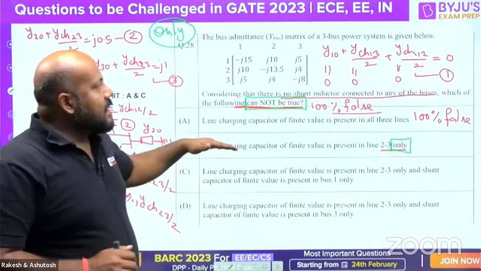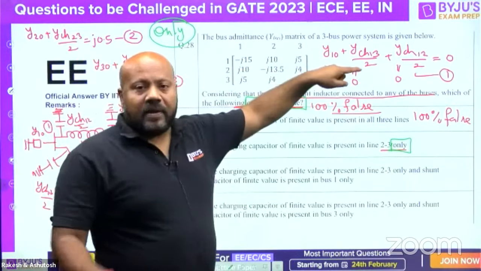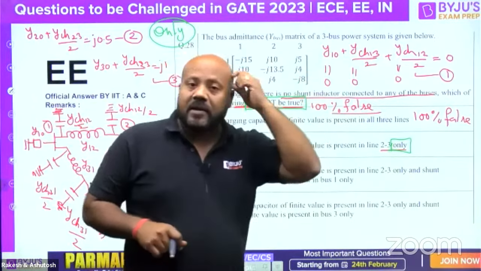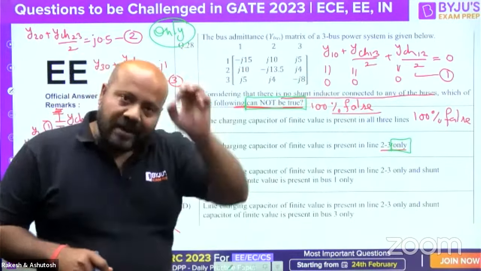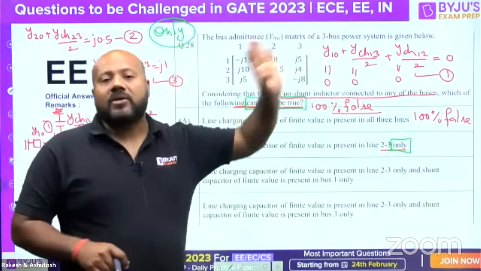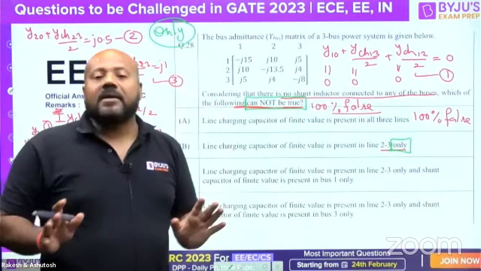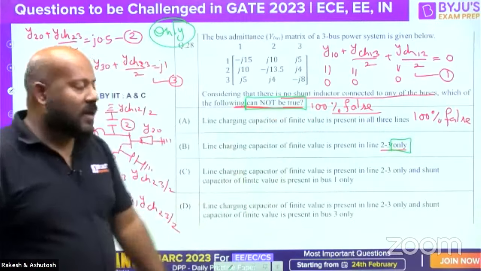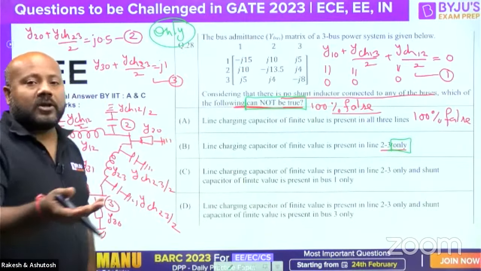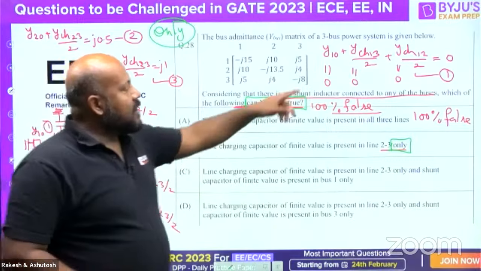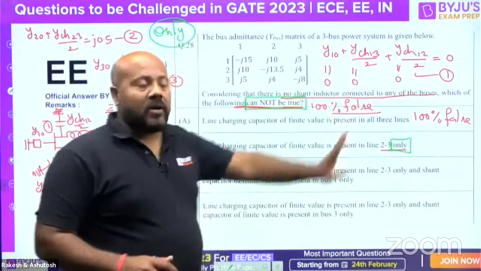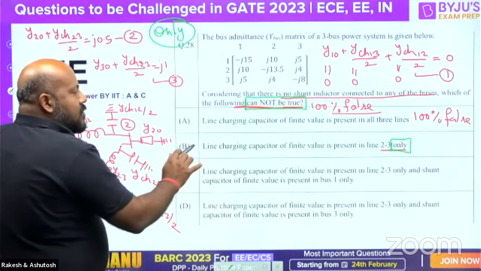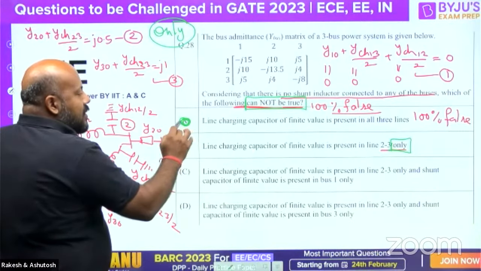But if you see in terms of equation number 1, with 100% surety you can say that for line 1, 3 and line 1, 2, line charging is 0. So if at all line charging can be present, it can be present in 2, 3 only. From this logic, B may have a possibility to be true, because there is a condition that charging 1, 3 and charging 1, 2 is 0. So B is going to have a possibility that it can be true. So this is not going to be our answer. I hope you are getting this.